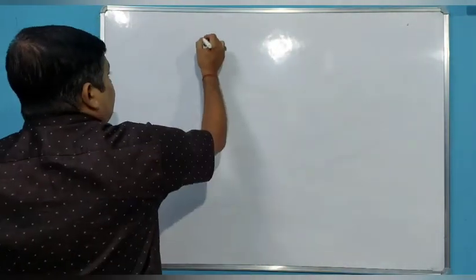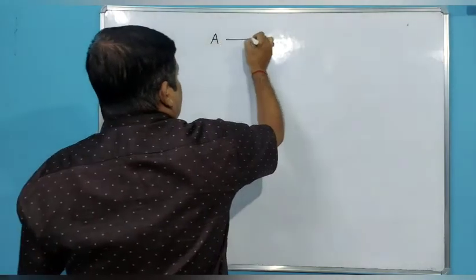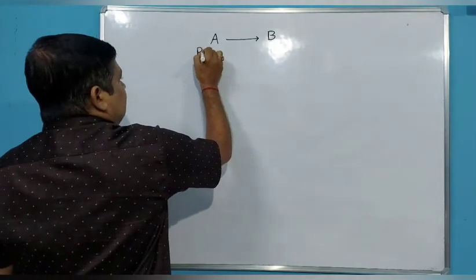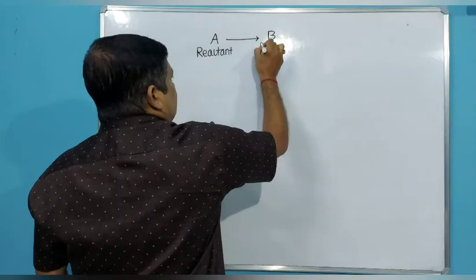If we follow a chemical reaction, there are mainly two species. Let us write like this: A forms B. A is the reactant and B is the product.